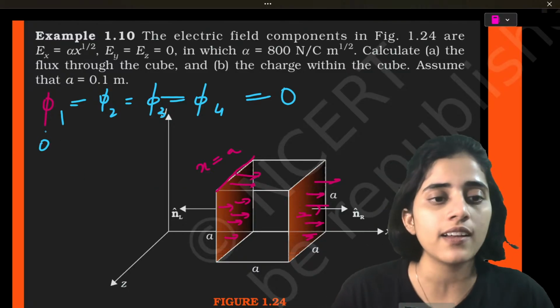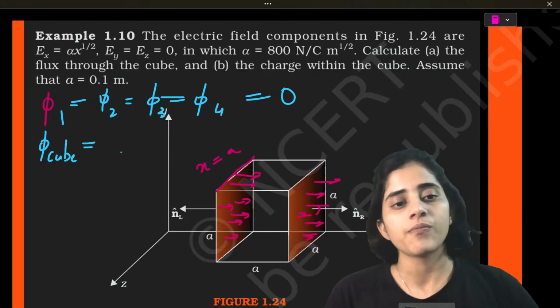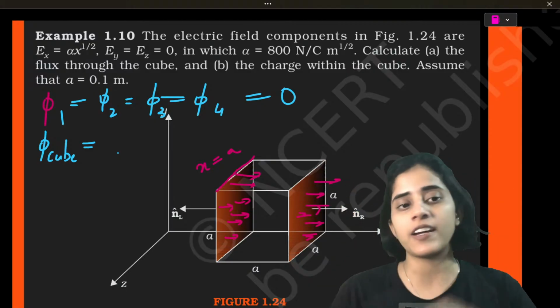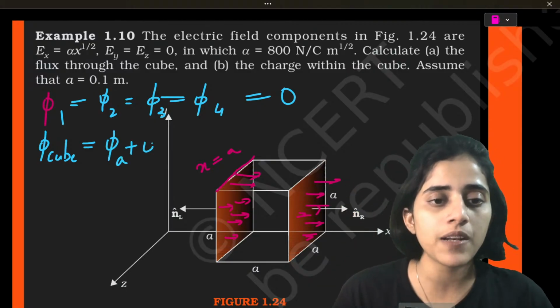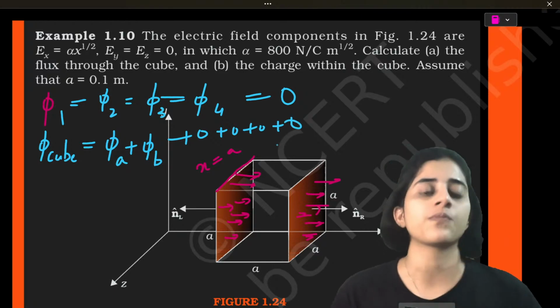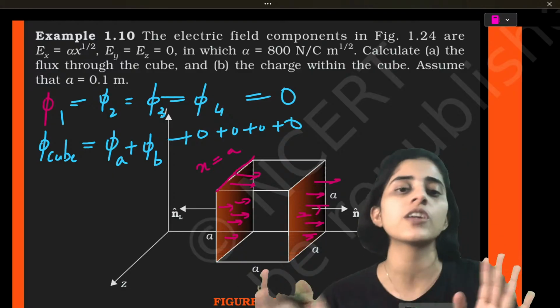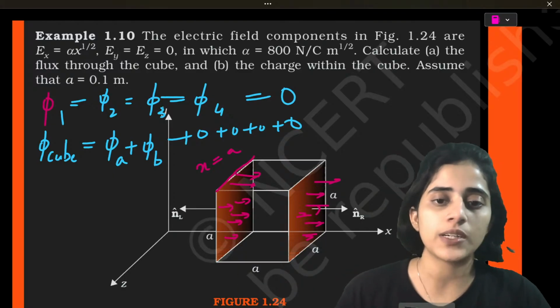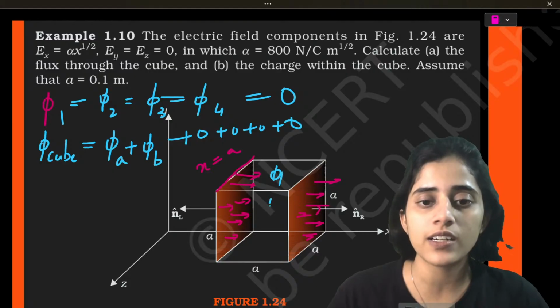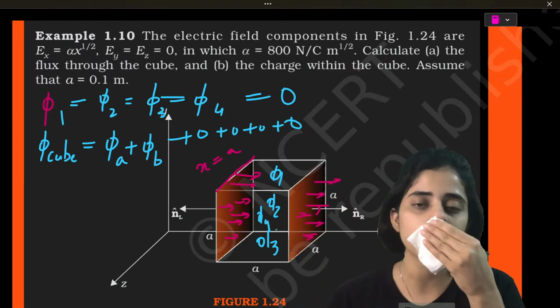Now the total phi of the cube is going to be what? These two I'll take as phi A and phi B. Phi A plus phi B plus 0 plus 0 plus 0 plus 0, because phi 1, phi 2, phi 3 and phi 4, all of them are 0.